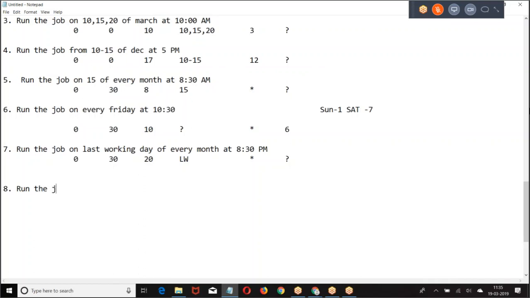Run the job on second Friday of every month. Second Friday will come on which date? I am not sure. It will be 10th or 15th or 17th. I am not sure. 2/6, second Friday.